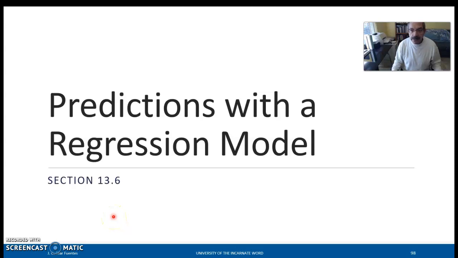This is part 10 of the Module 11 lecture. In this part, we're going to talk about the confidence intervals for predictions made with the regression model. And this corresponds to section 13.6 in your textbook.